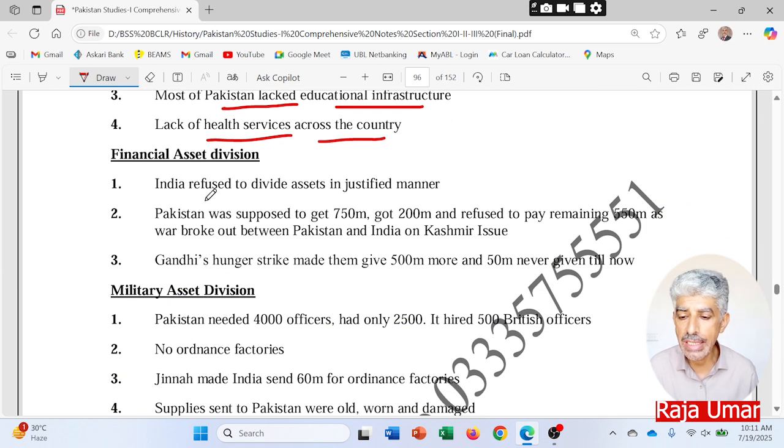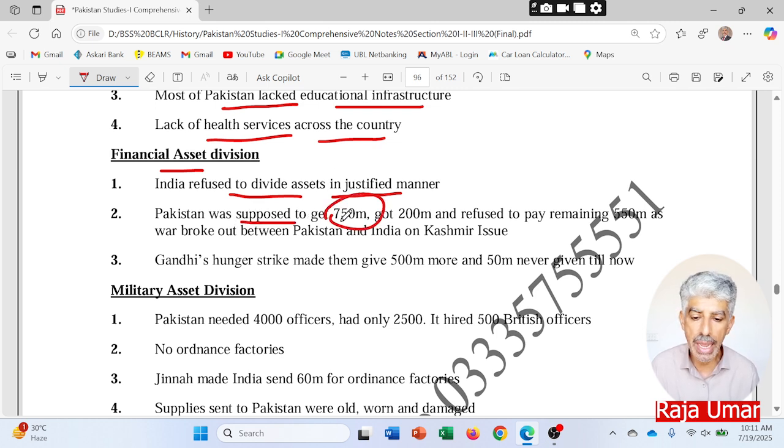Then the financial assets division. When these two states, Pakistan and India, were established, it was decided by the British government how the assets of British India would be distributed between Pakistan and India. But again, Pakistan got an unjust division of the assets, and never got its due share. India refused to divide assets in a justified manner. Pakistan was supposed to get 750 million rupees from the Indian Reserve Bank at that time, got 200 million, and India refused to pay the remaining 550 as war broke out between Pakistan and India on the Kashmir issue.